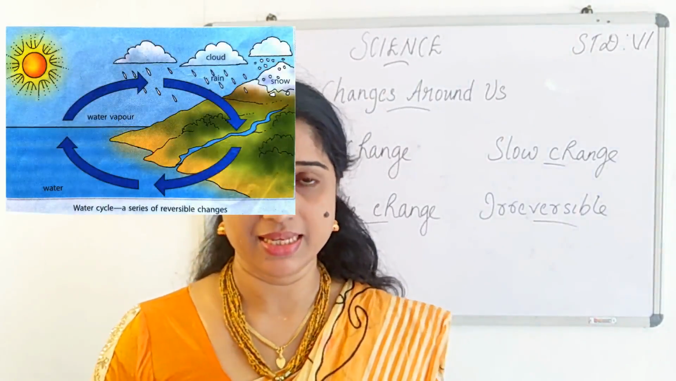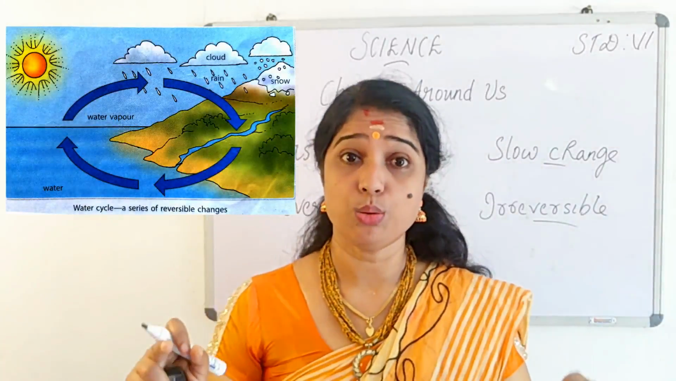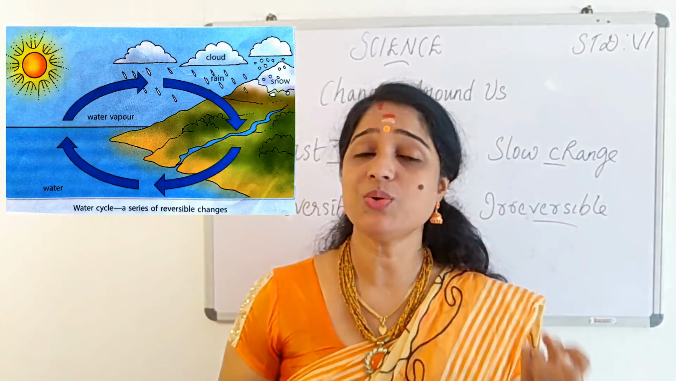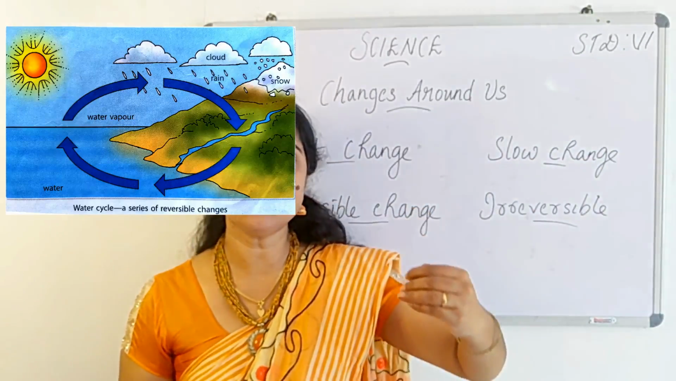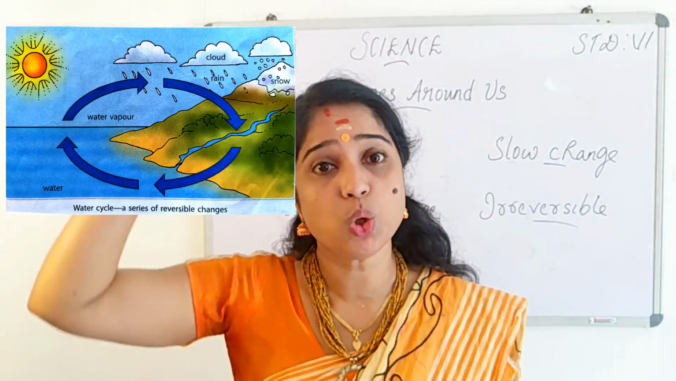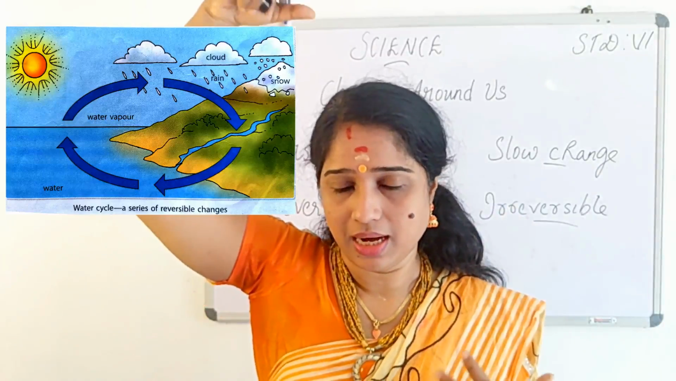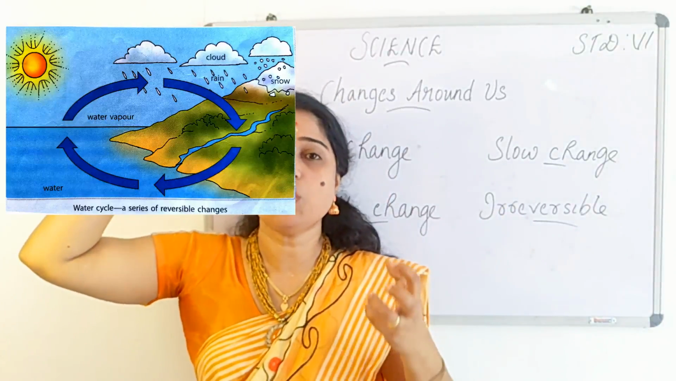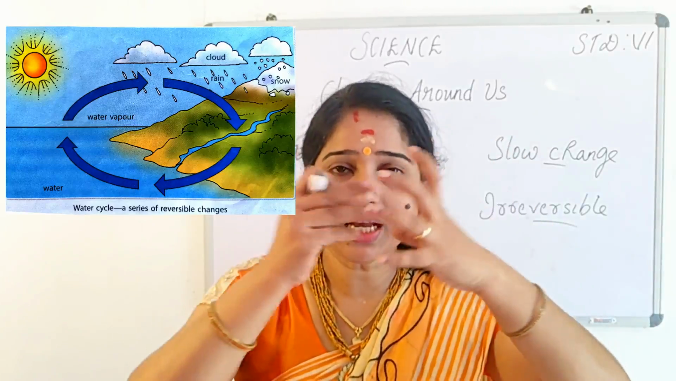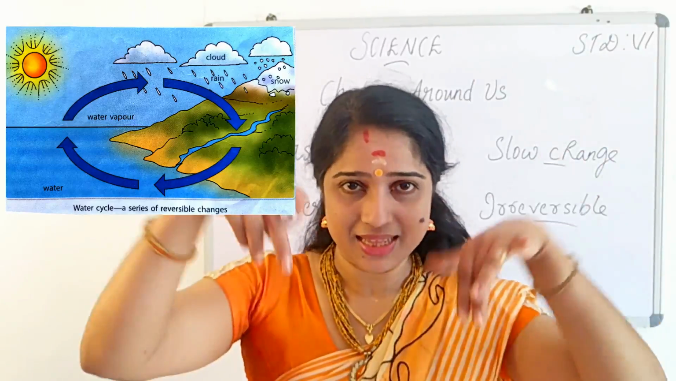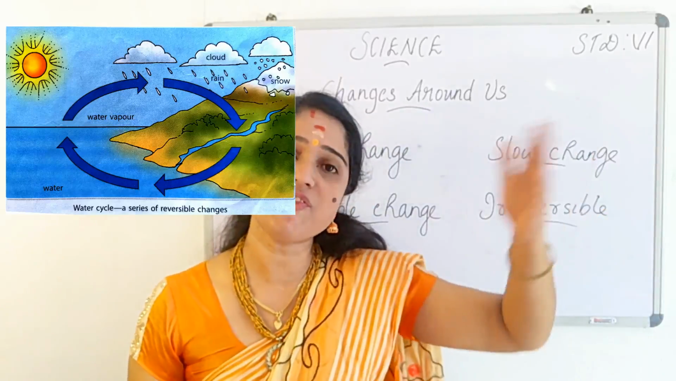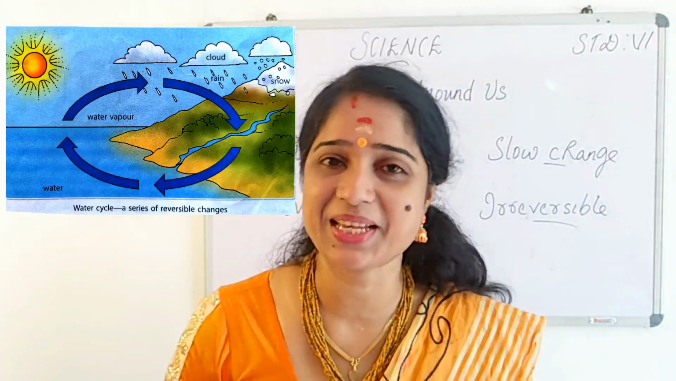You all know the water cycle. What happens? The water from the rivers, oceans, lakes, etc. gets evaporated due to what? Due to the sun's heat, and that water will become what? Water vapor. And when the water vapor goes up, the temperature in the higher areas is very low. So the water vapor cools down and forms what? Clouds. And when the clouds become heavy, they come down in the form of what? Rain.